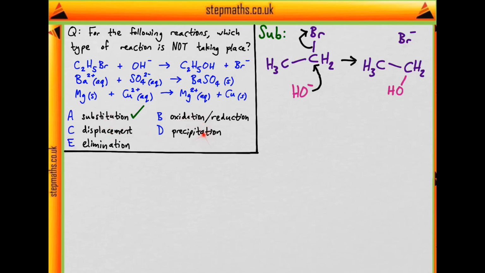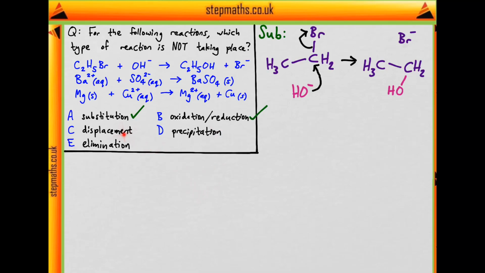Then what about redox? Is there an oxidation and a reduction happening? So you can see in the third reaction, we have magnesium going to magnesium 2 plus. So what does that mean? The magnesium has been oxidized. And at the same time, we have copper 2 plus forming copper. And what's happening there? That's our reduction. So we can see that this is present.